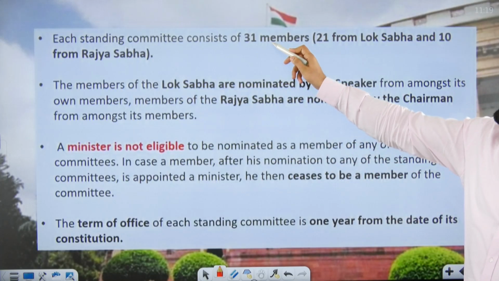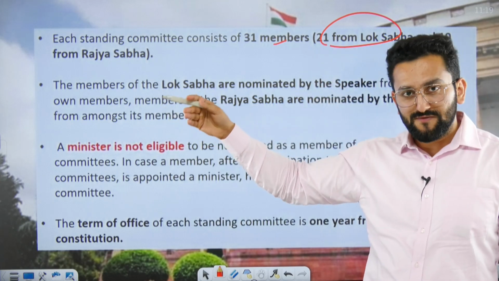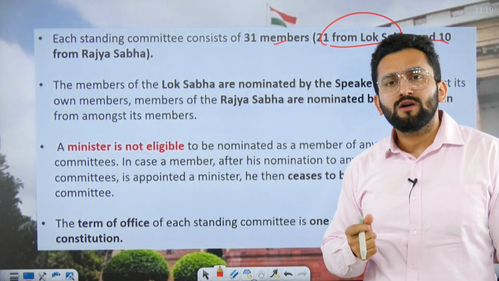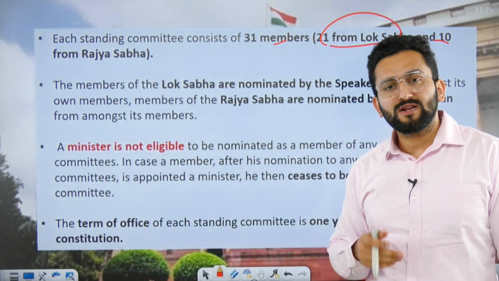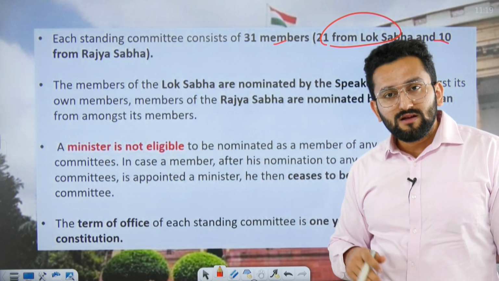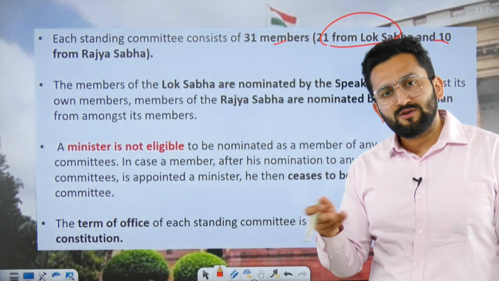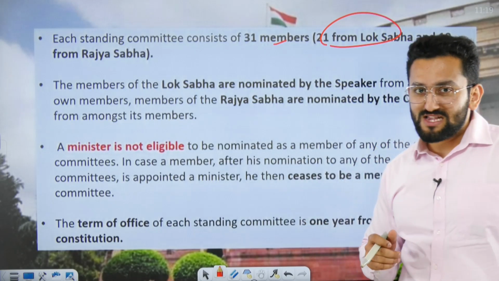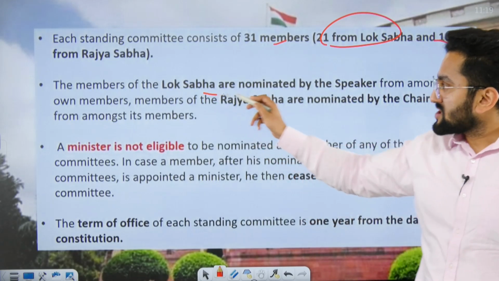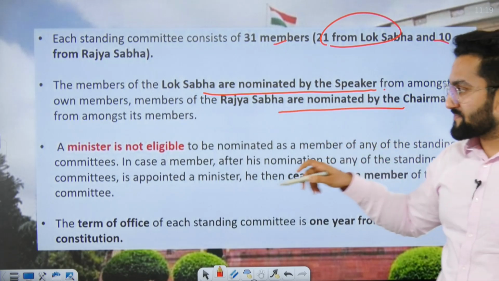Each standing committee consists of 31 members, 21 from Lok Sabha and 10 from Rajya Sabha. That's a fact. Now, how many members are there in the Estimates Committee? 30. How many members are there in the PAC? 22 plus 7, right? UPSC has asked statement questions on these member strengths as well. Lok Sabha members are nominated by the Speaker. In case of Rajya Sabha, they are nominated by the Chairman.